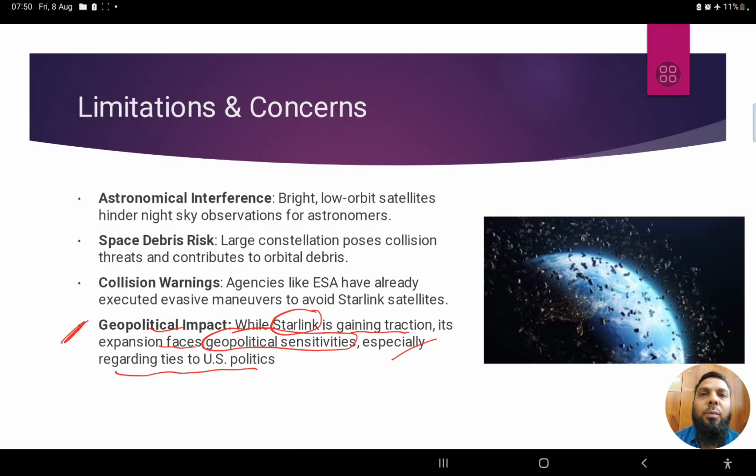So when the entire globe is connected through trade, and if one country is suffering, all other countries are suffering, that we are seeing today. Now the entire earth is connected with internet connectivity through satellite communication. Just assume, some problem in one part of the world might become a huge problem, or might spill over into other parts of the world. Therefore geopolitical sensitivities are definitely there. Security issues might also be there, right? So when there are pros, definitely there are cons as well.